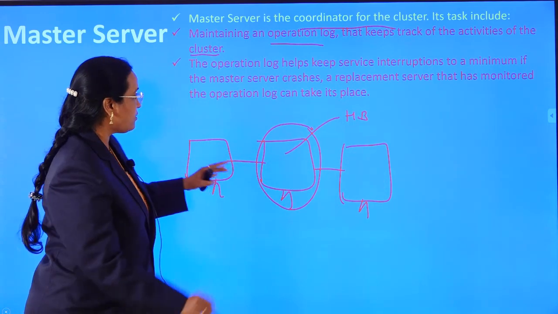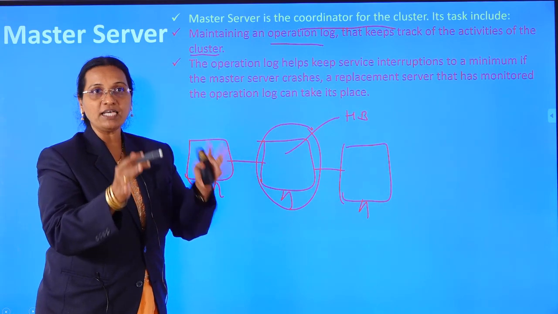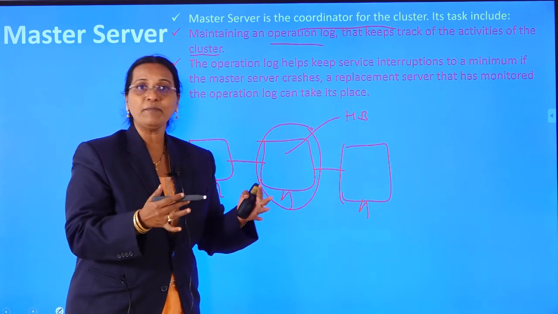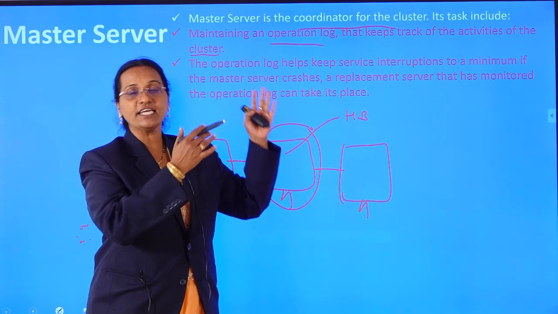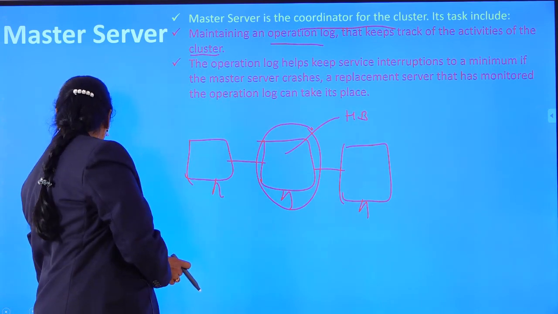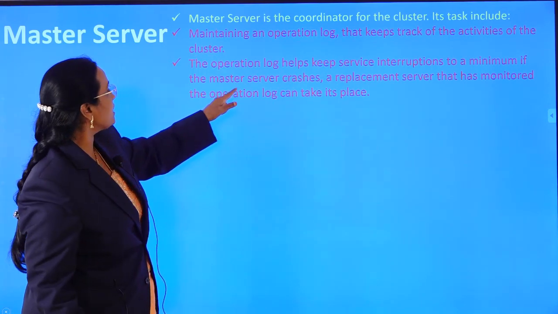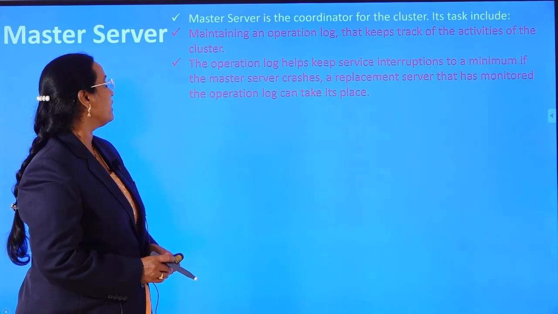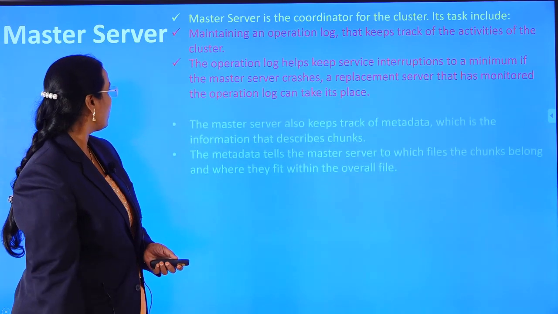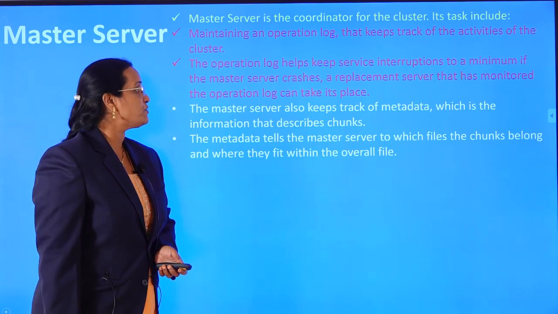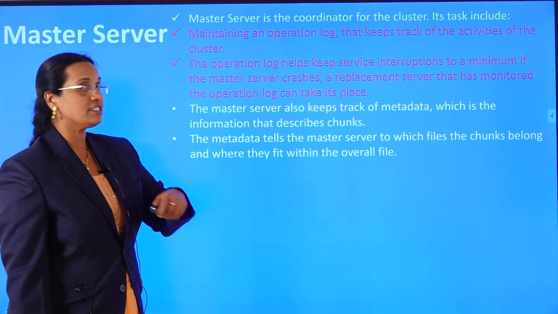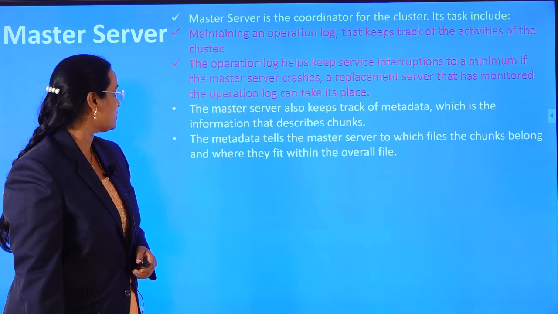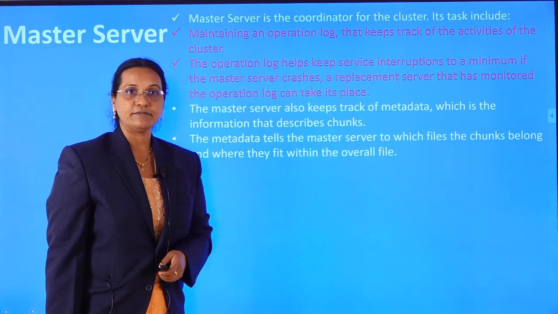Similarly, the same situation could happen to the master or the name node. That means there is a chance of the complete metadata crashing also. In that case, we have a secondary name node. Similarly, here you can see, if the master server crashes, then a replacement server that has monitored the operation log can take its place. The master server also keeps track of metadata, which is information that describes the chunks. The metadata tells the master server to which file a chunk belongs and where it fits within the overall file.